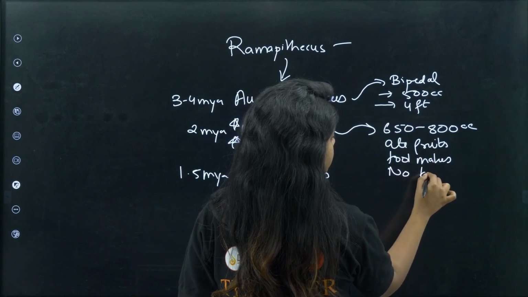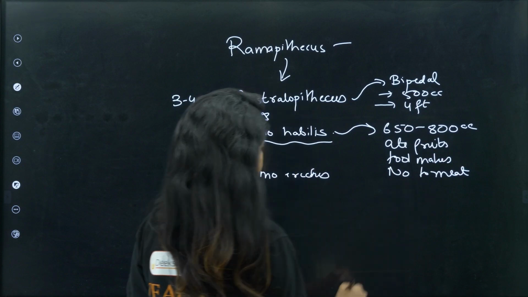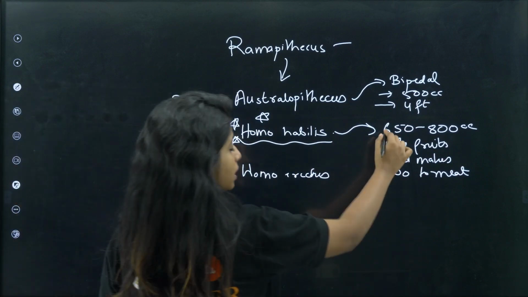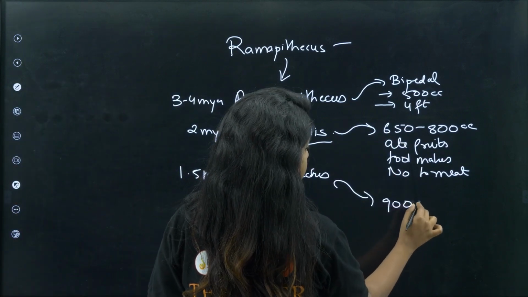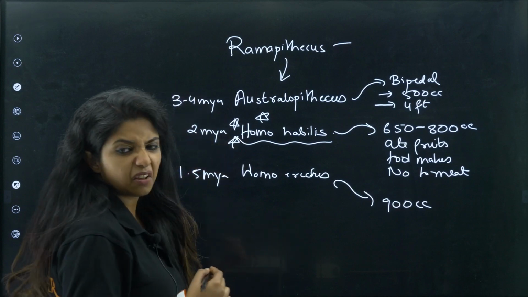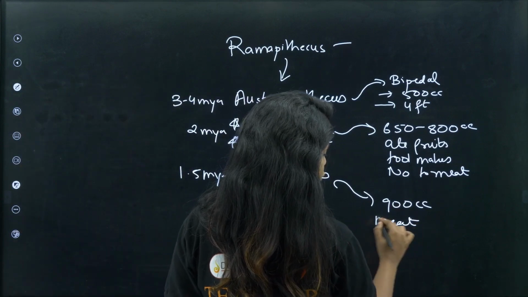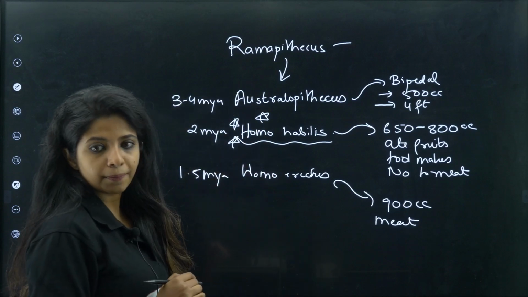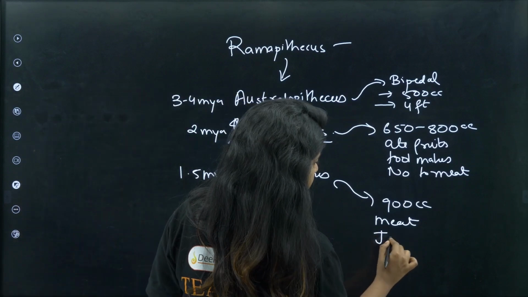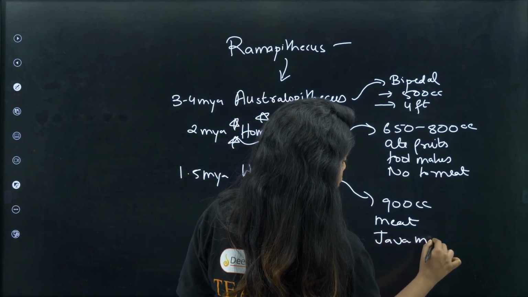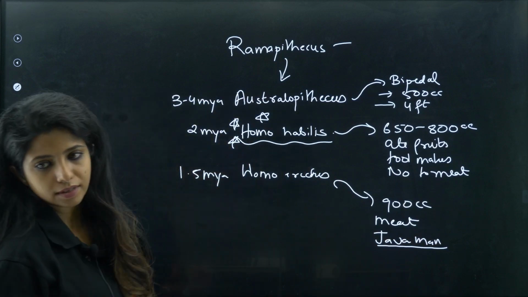They said no to meat. Then you had Homo erectus. Obviously, the brain size has to increase, 900 cc. Since their brain size increased, they said fruits, we cannot rely on that. We need meat. So they ate meat, children. They were known as Java men because their fossils were found in Java. This is a region in Philippines.